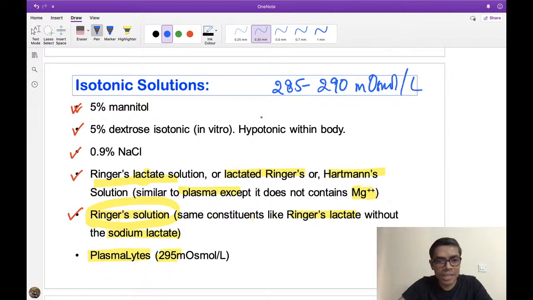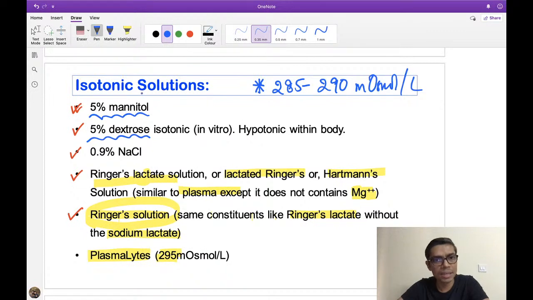So if you take any of these solutions, suppose 5% mannitol or 5% dextrose, suppose you have made a 5% dextrose solution: in 100 ml water, you have given 5 gram of dextrose, right? You will get a solution whose osmolality will be similar to the osmolality of our plasma, and that's why they are known as isotonic.